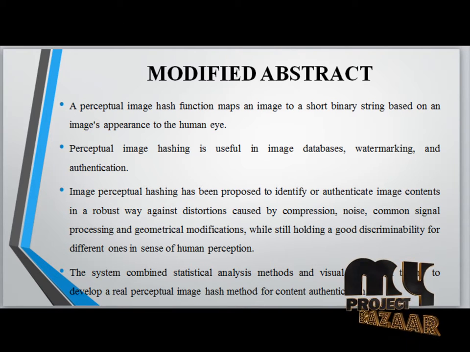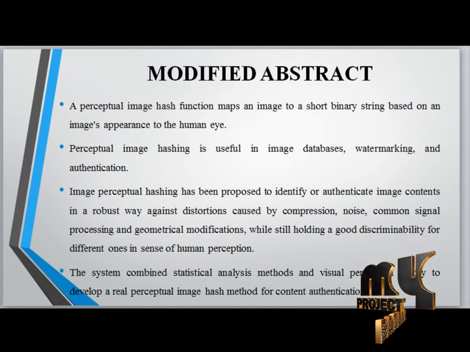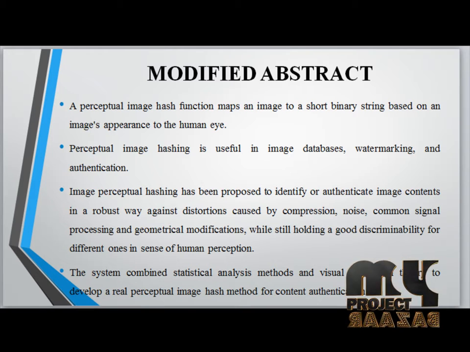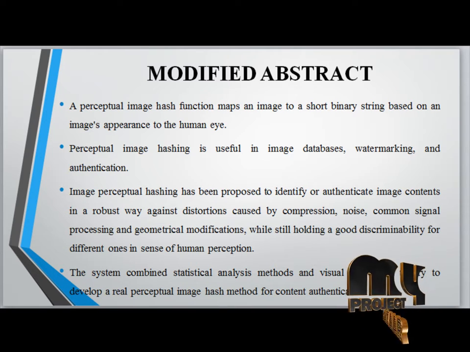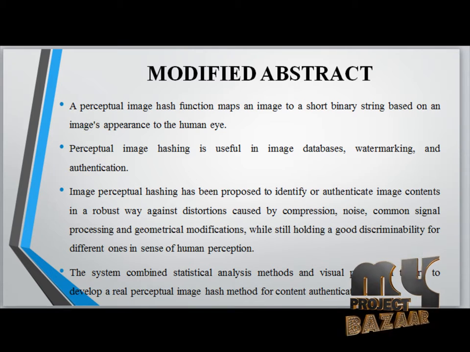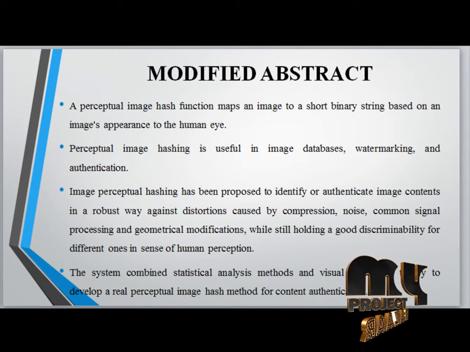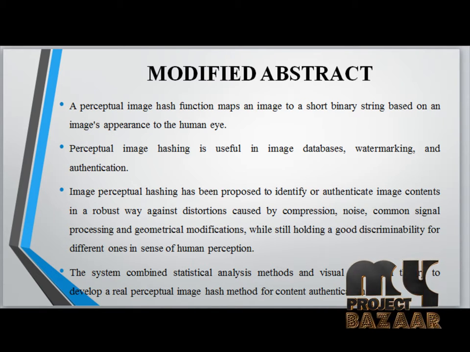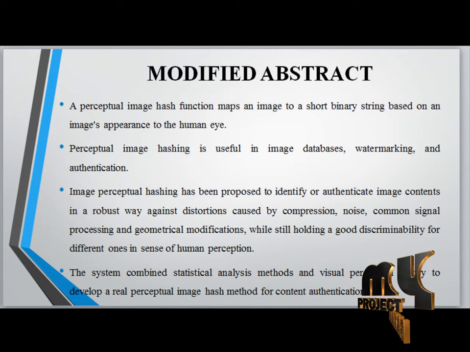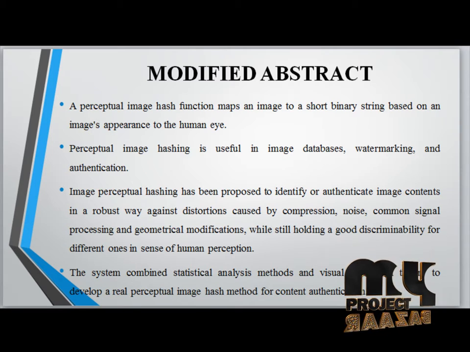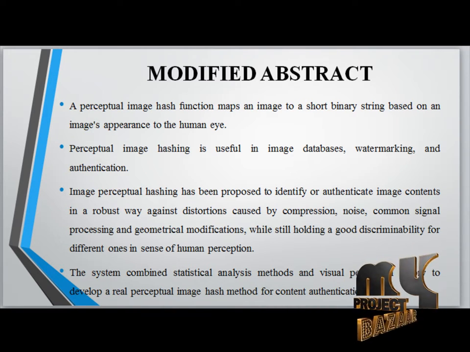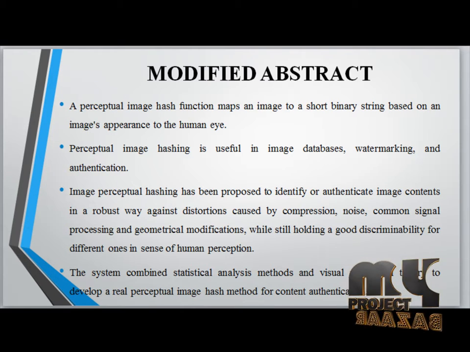the human eye. Perceptual image hashing is useful for image database, watermarking and authentication. Image perceptual hash has been proposed to identify and authenticate the image content in a robust way against distortion caused by compression, noise, common signal processing, and geometrical modification. The system combines statistical analysis methods and visual perception theory to develop the real perceptual image hash method for content authentication.